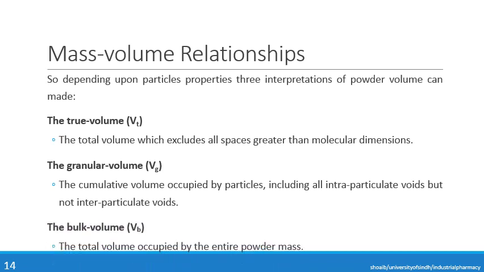The third type of volume is the bulk volume, represented by VB, which is the total volume occupied by the entire powder mass. That means it will include open intraparticulate voids, closed intraparticulate voids, as well as the interparticulate voids. All these spaces as well as the substance molecules will make the bulk volume of that substance.